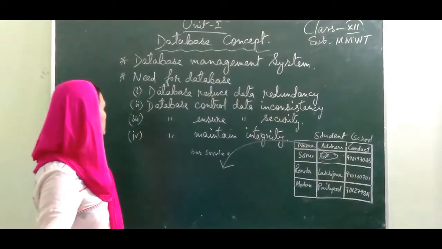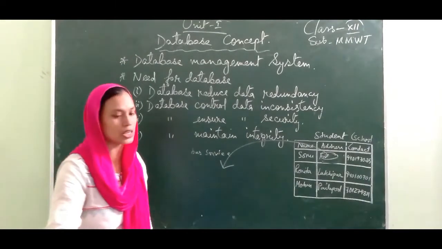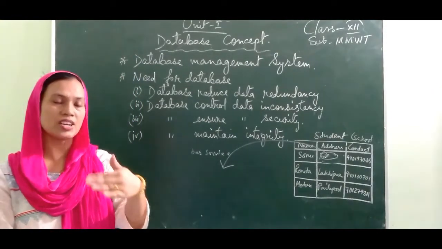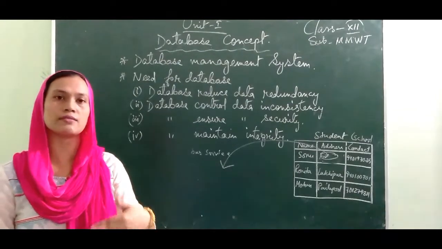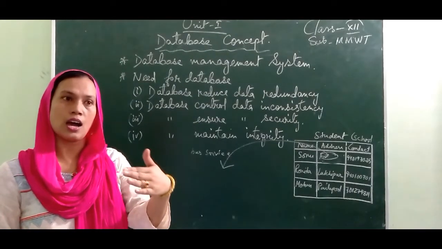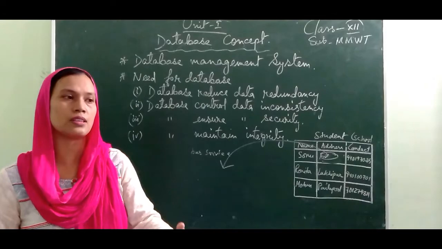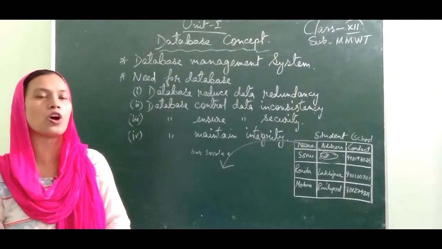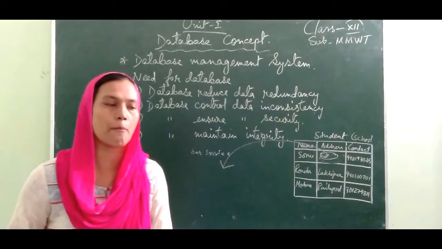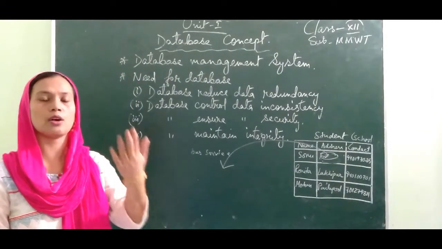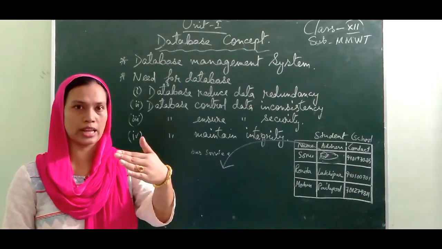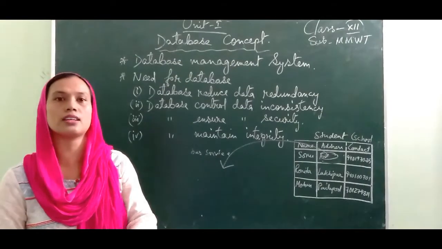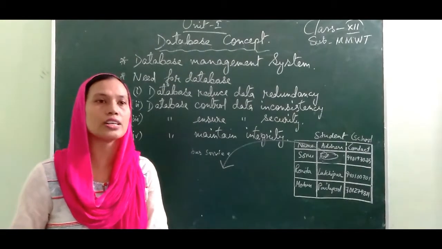The next point is database ensures data security. That means suppose you maintain the database in a register, other unauthorized persons can check the register and take the information of your data, like your contact number. If an unauthorized person wants to take your contact number from the register, they can check the register and take your contact number.